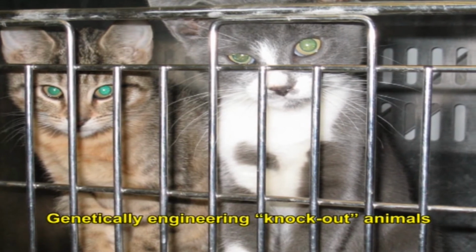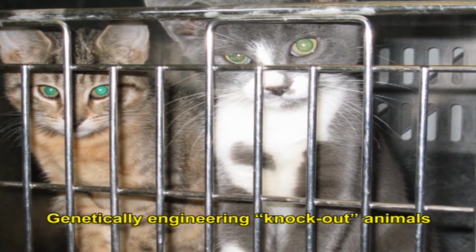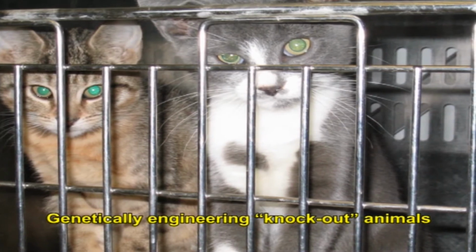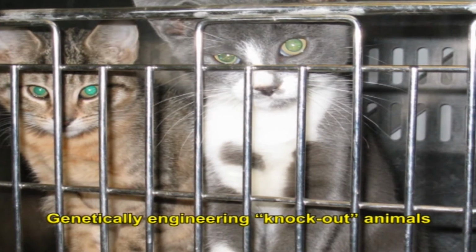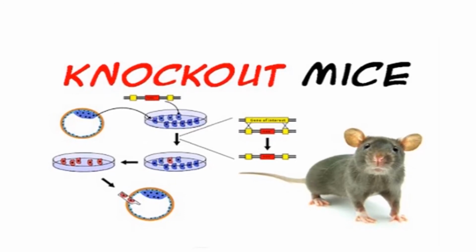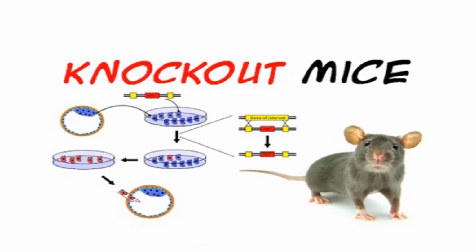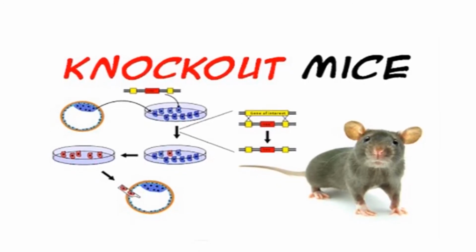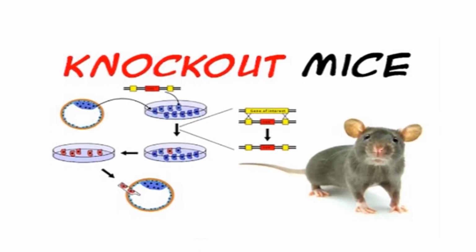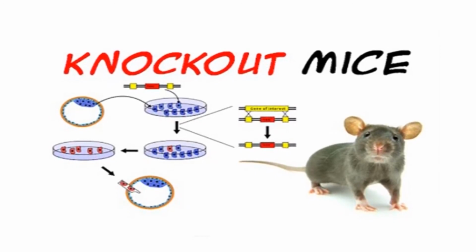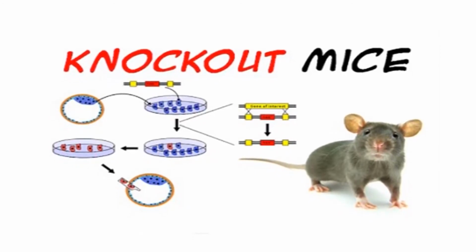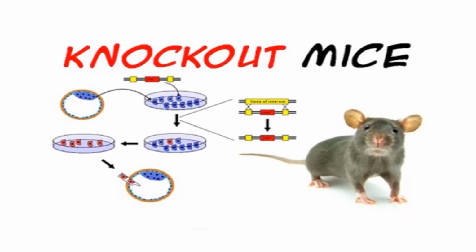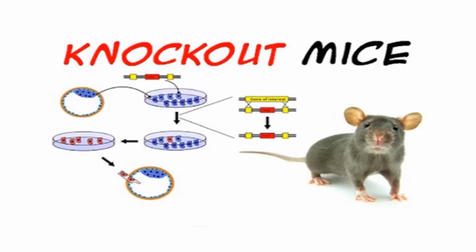By analyzing the consequences of the missing gene, the gene function can be determined, and this is the goal of such experiments. Knockout mice are produced to answer such questions in many different fields, and they are especially useful in developmental biology, having guided an understanding of the genes involved in the development and growth of an organism from one single fertilized egg.